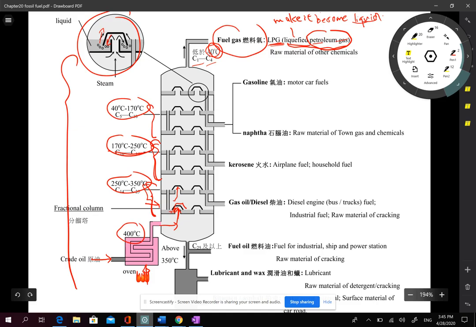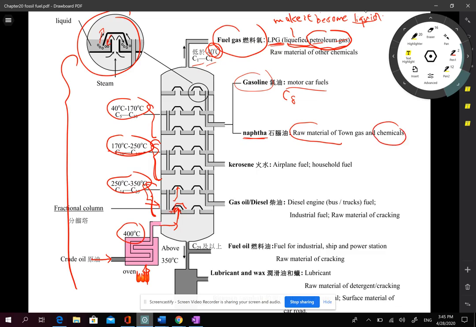boiling point. Okay, the second fractions, usually you can find it further divided into two parts. Actually, it contains gasoline. It is used for car fuels. The carbon number is close to maybe 8, C8, and the hydrocarbons with more carbon, maybe 9 to 10, are called naphtha. Naphtha is an important raw material for making many carbon compounds.